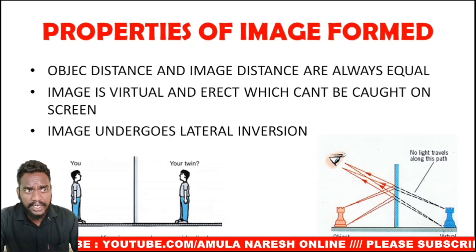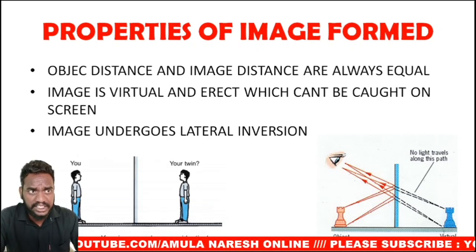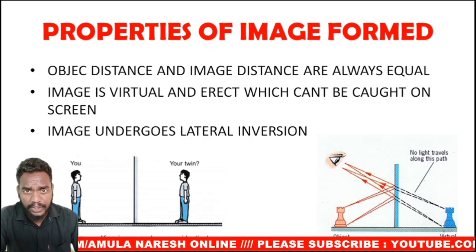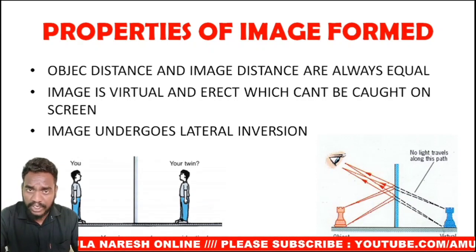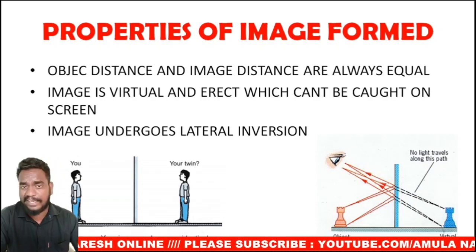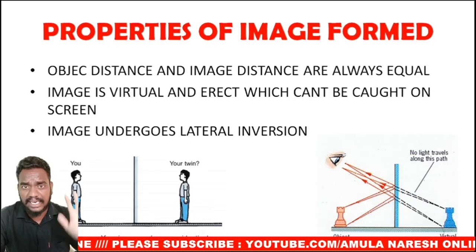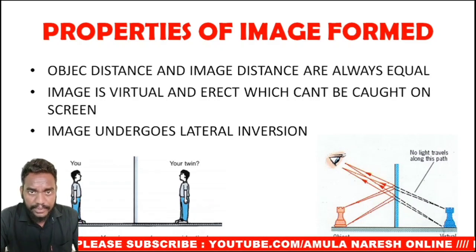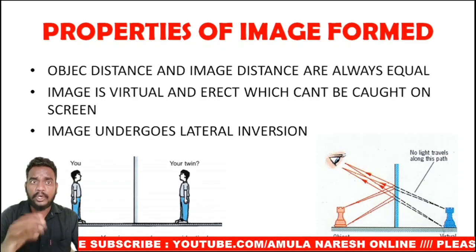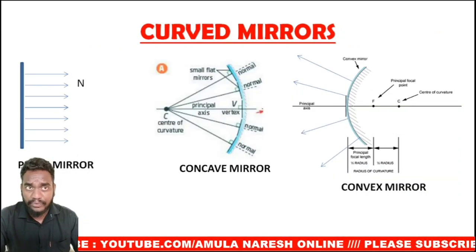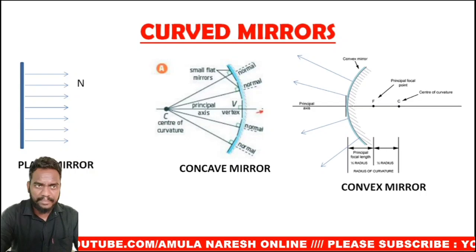Then the third property of the image is that the image undergoes lateral inversion. That means if you are raising your right hand, then the image will be raising its left hand. It appears as if your image is raising the left hand. The reason behind this is that it undergoes lateral inversion. These are the three properties of images formed by the plane mirror.